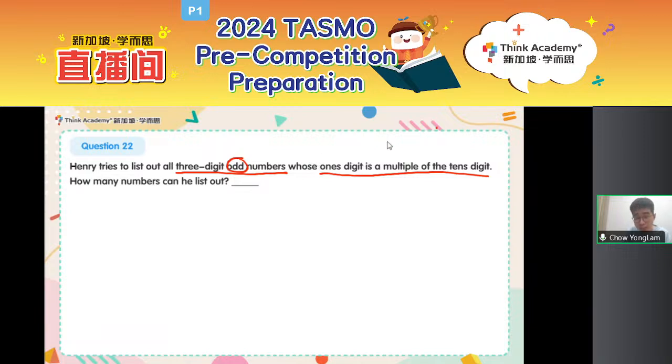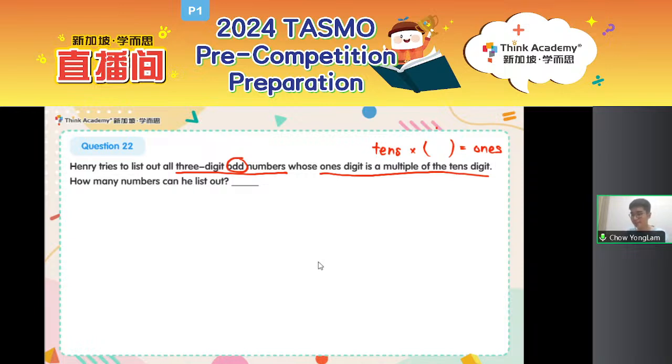So it means tens digit times a certain number gives me the ones digit. That's why ones digit is a multiple. It's the number that we get after multiplying.